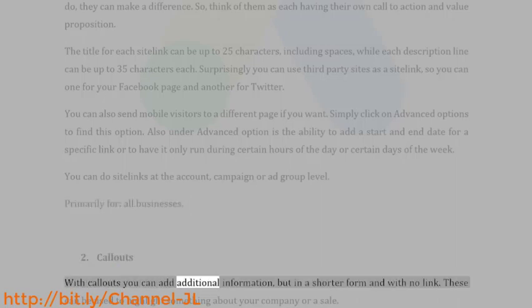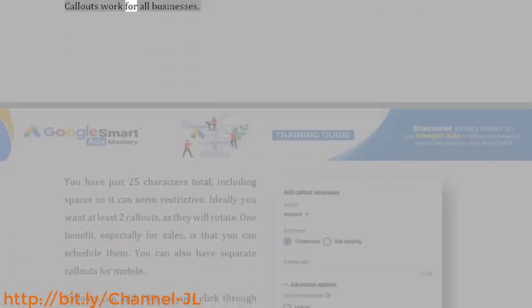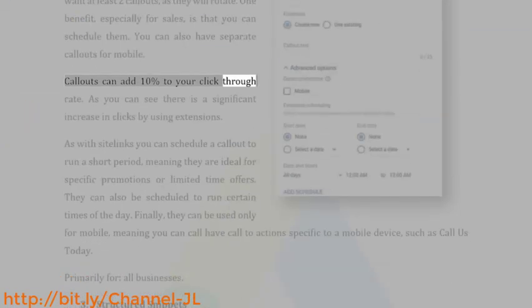Number 2, callouts. With callouts you can add additional information, but in a shorter form and with no link. These can be used to highlight something about your company or a sale. Callouts work for all businesses. You have just 25 characters total, including spaces, so it can seem restrictive. Ideally you want at least 2 callouts, as they will rotate. One benefit, especially for sales, is that you can schedule them. You can also have separate callouts for mobile. Callouts can add 10% to your click-through rate.